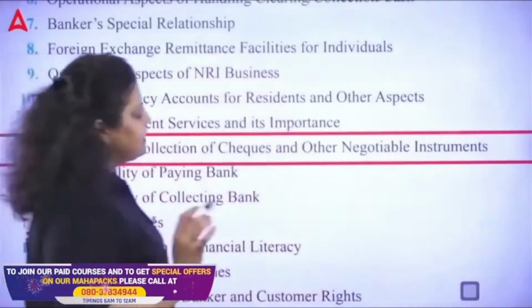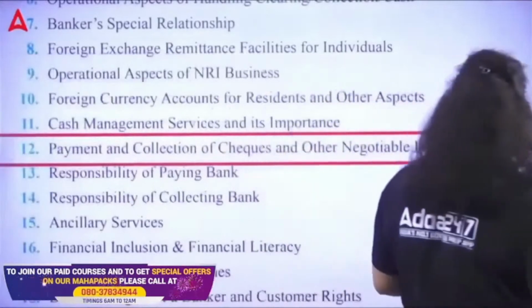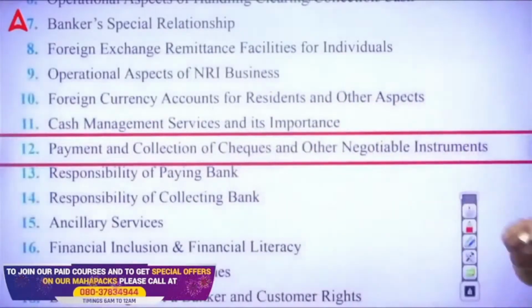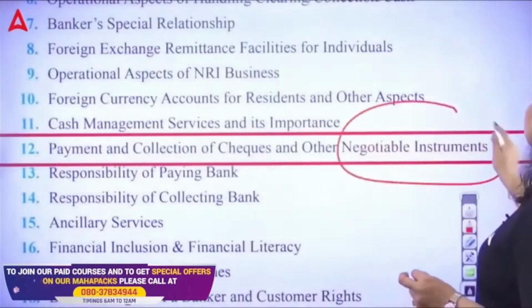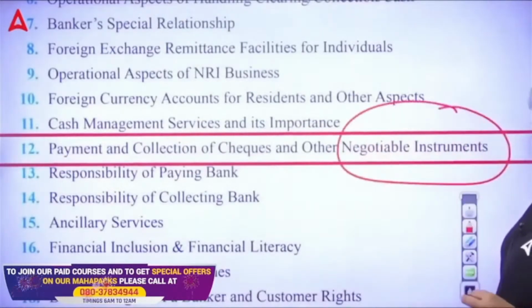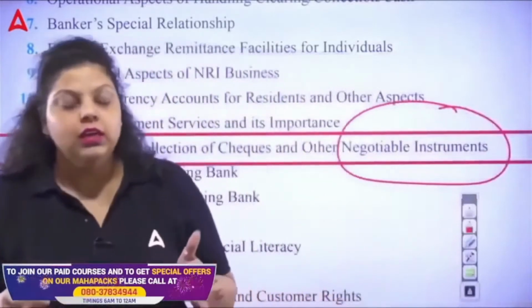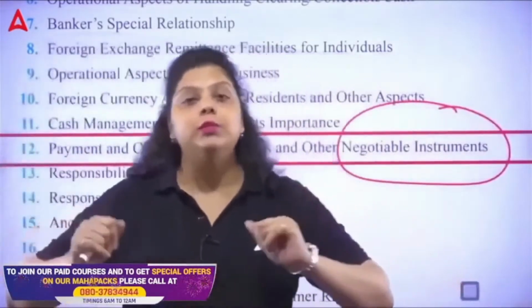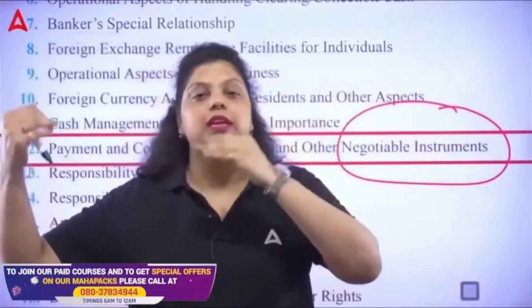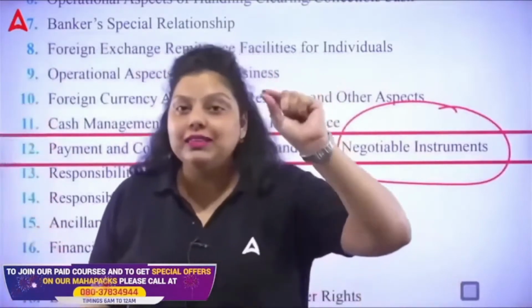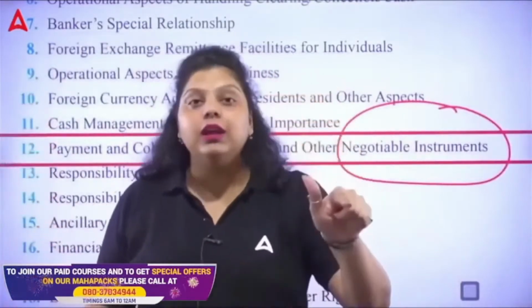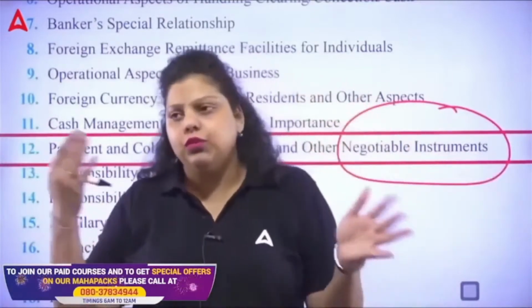What are negotiable instruments? Negotiable instruments are those instruments which can be easily transferred for the purpose of payment. They are documents in writing which give one party the guarantee that their money will be given by the other party on a certain date, either on demand or at the maturity date.